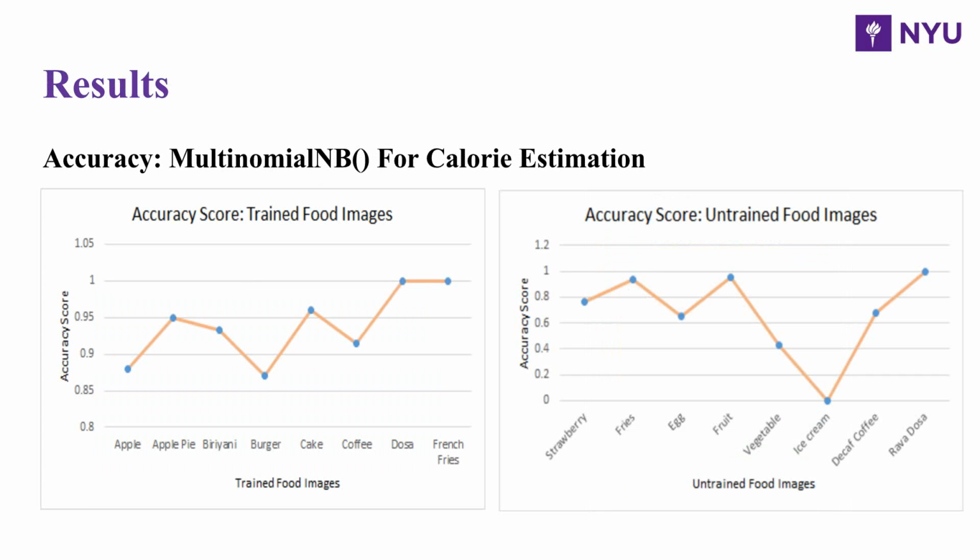And for the multinomial naive Bayes for calorie estimation, we can see two graphs. On the left, you can see the accuracy score of the trained food images, and on the right, you can see the untrained food images. For the untrained food images, strawberry and fries are quite high, but because ice cream was not in the machine earlier, ice cream gives a quite low score. You can see this quite high accuracy score for this calorie estimation.